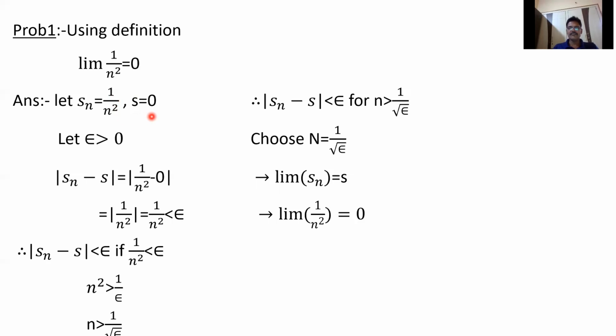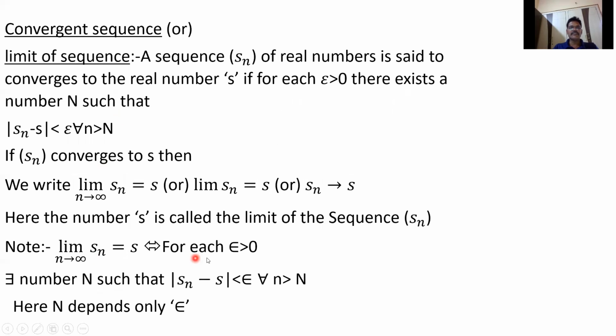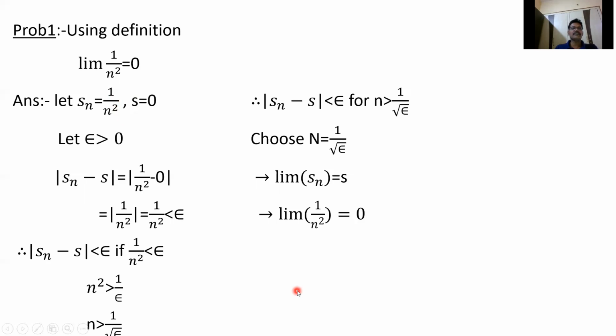So let epsilon be greater than 0. By definition, whenever epsilon is greater than 0, we can get a number N such that the difference between Sn and S is less than epsilon for all n greater than N. So now we have to get N. Let epsilon be greater than 0. So |Sn − S| is |1/n² − 0|, which is |1/n²|, and this equals 1/n², because it is a positive number. Here n is a natural number, that's why 1/n² is positive.